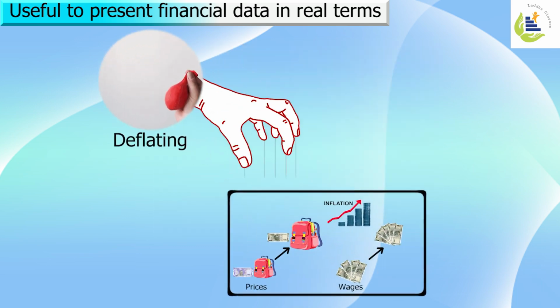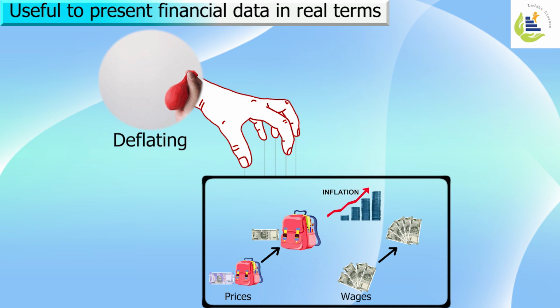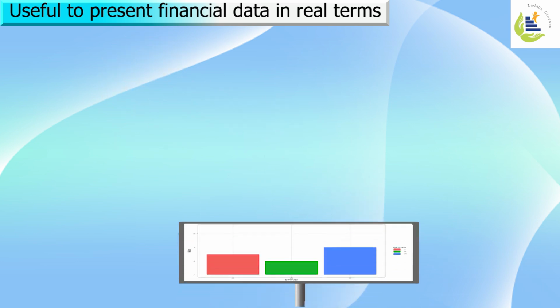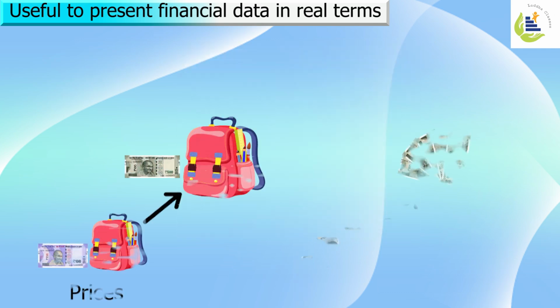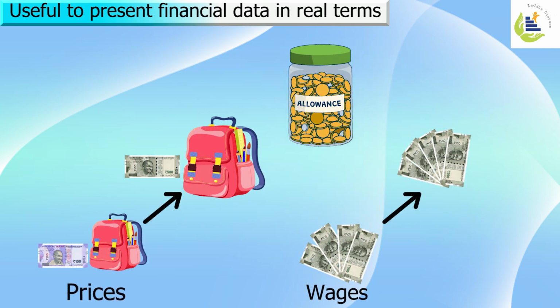One of the globally accepted economic, statistical, mathematical tools, called deflating, is used to handle such kind of real-time data. So, what do you mean by deflating? Deflating means bringing the data, or representing the data, in real terms and making allowances for the prices or wages accordingly. I'll explain this in further detail.